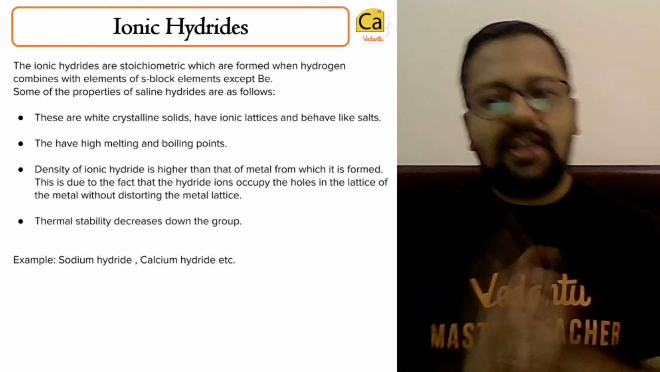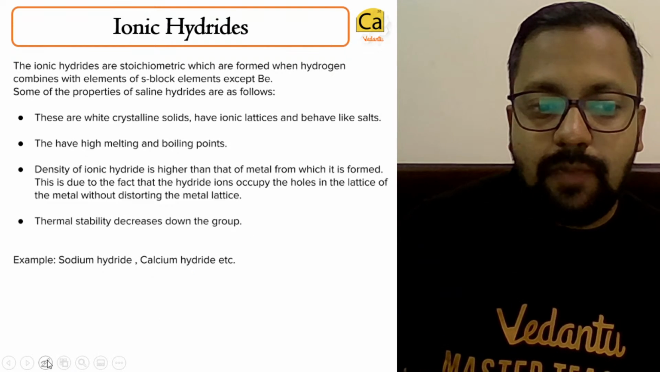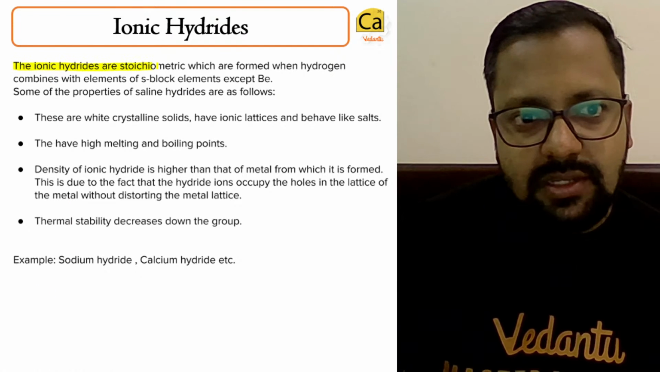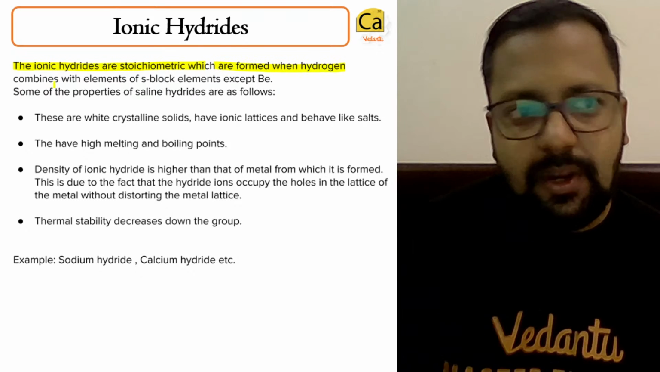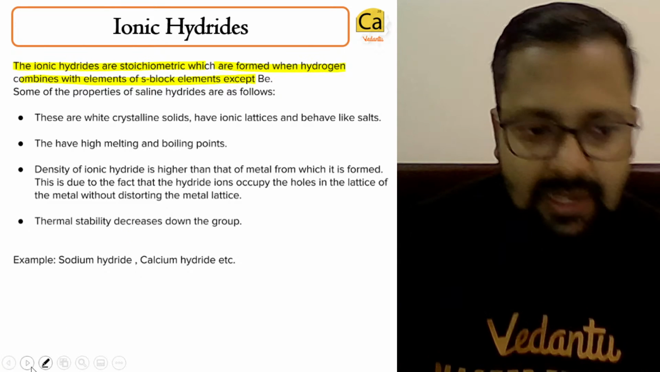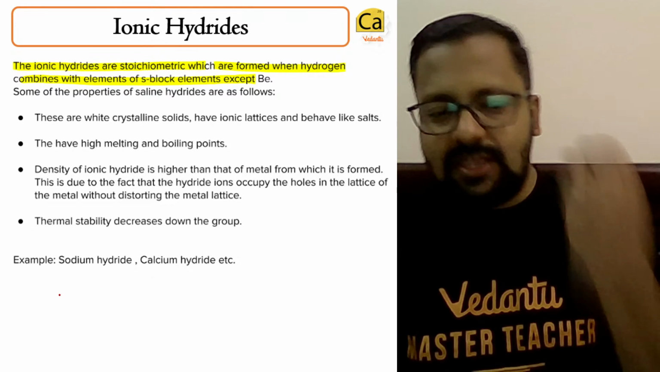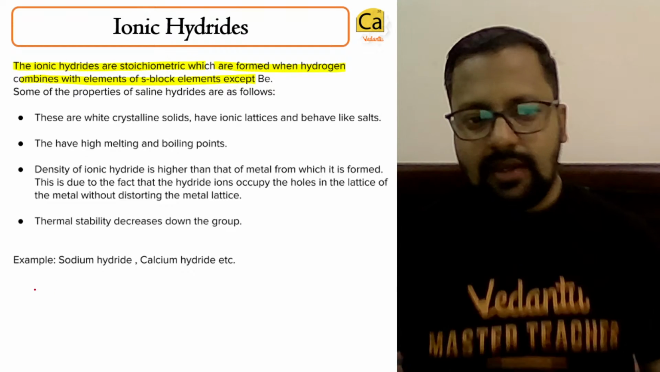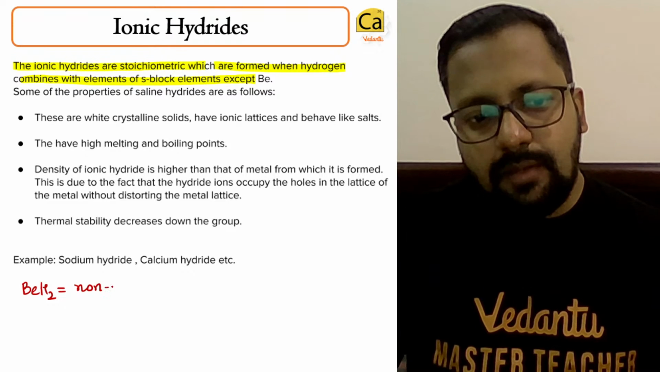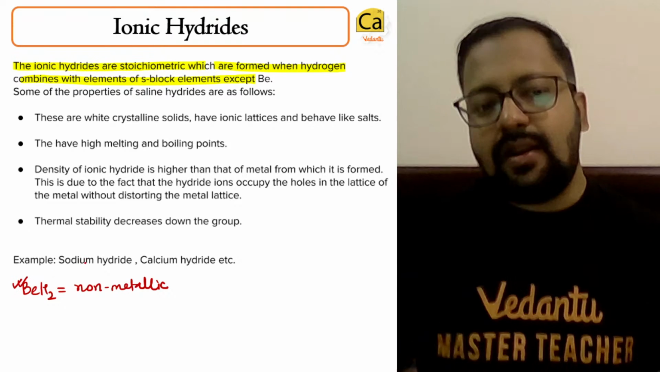So let's discuss a little bit about ionic hydrides. As I have told you, the ionic hydrides are stoichiometric. Ionic hydrides are formed when hydrogen combines with elements of the s-block, except beryllium. Beryllium is very small and fairly non-metallic in nature, so beryllium hydride is a non-metallic hydride. Please do remember, beryllium hydride is a non-metallic hydride.